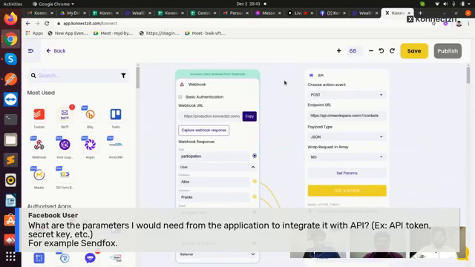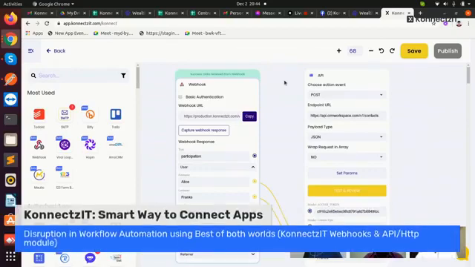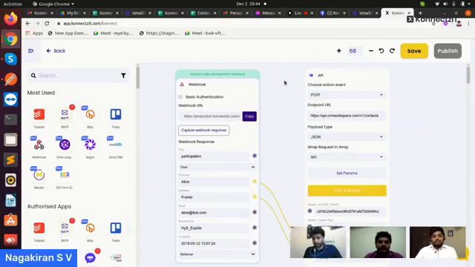For example, in SendFox, the access token is received by going to the integrations part, and that access token can be passed here in the header. It should be passed in the header, not in the params. Whatever params we need to set depends on which API we are going to use.